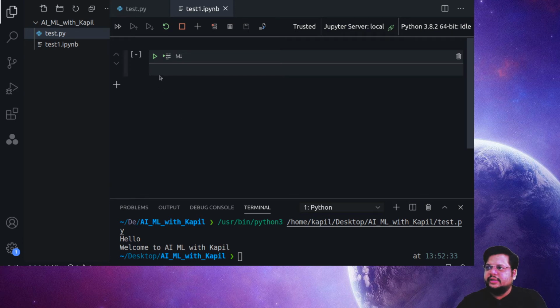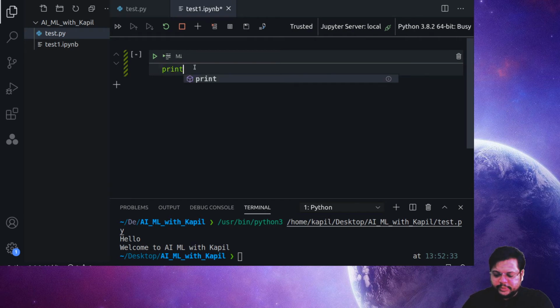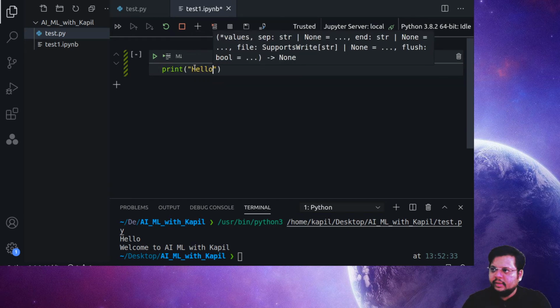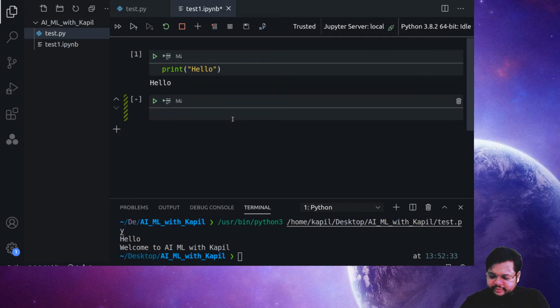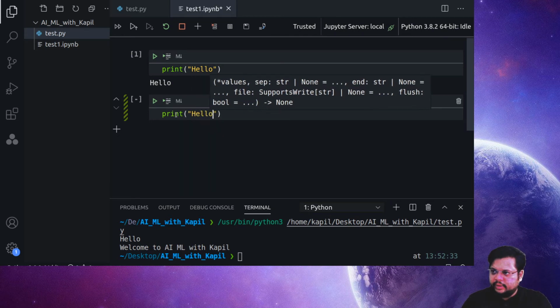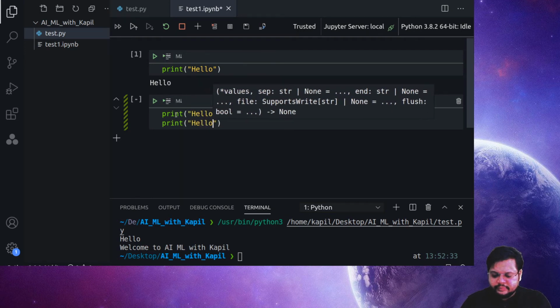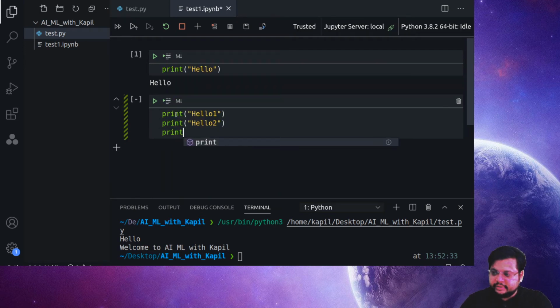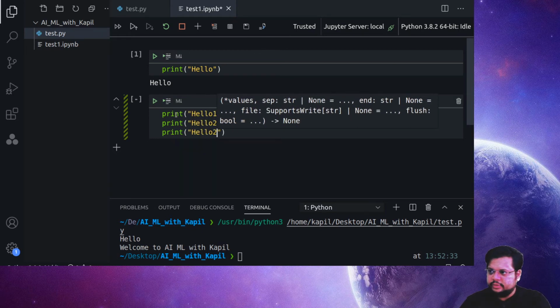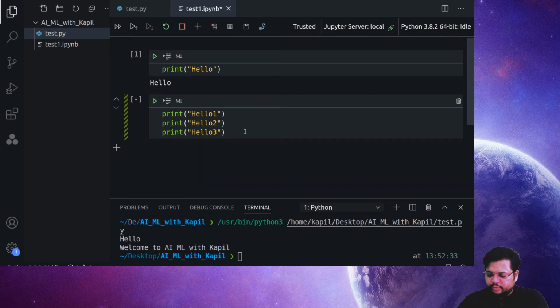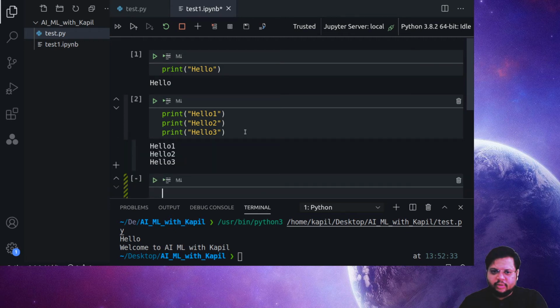Okay, so this also has the same feature, like I have this button to run myself. So I'll just write the code here, which says print hello. I run it using the Shift and Enter command. When you click Shift and Enter, it will create one more new cell and generate the output. Now, what is the good thing in this, and why do I prefer it? Let me tell you. I say hello 1, I type another line which says hello 2, then I write another one which is hello 3.